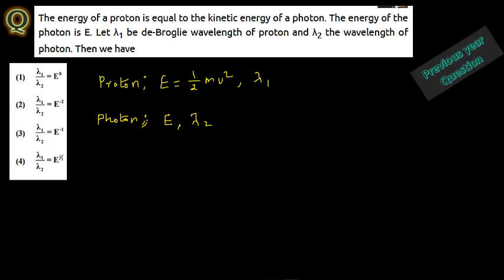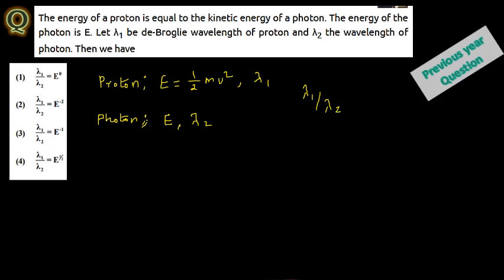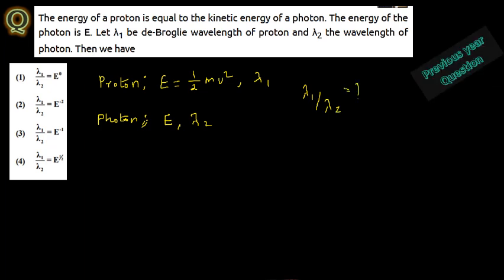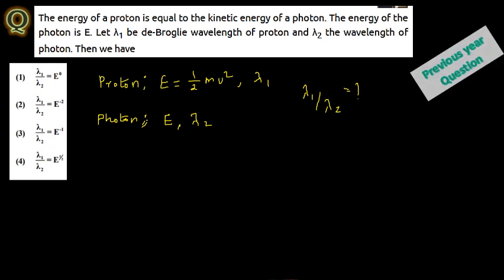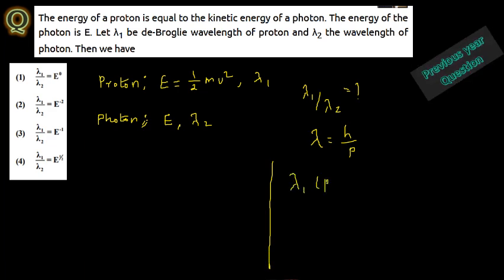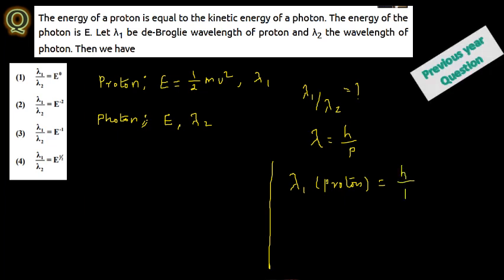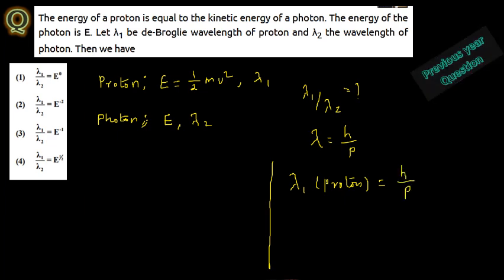Now from this, what they are asking is lambda 1 divided by lambda 2 is equal to what? See, lambda is the de Broglie wavelength. Simple concept: the de Broglie wavelength is lambda = h/p. With this relation only, we are going to find lambda 1 by lambda 2. For lambda 1, this is for the proton: h divided by p. p is the momentum, h is the Planck constant.